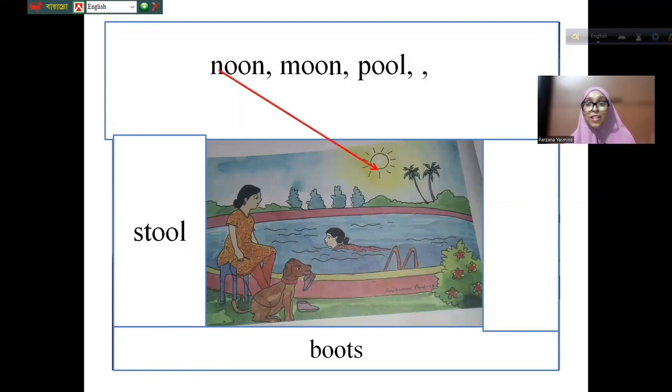Midday, when you see your sun above your head. This is called the time is noon. That girl is sitting on the stool, right? There are the birds. Yes, birds, and there's a pool and a dog. In front of the dog, it's a pool.